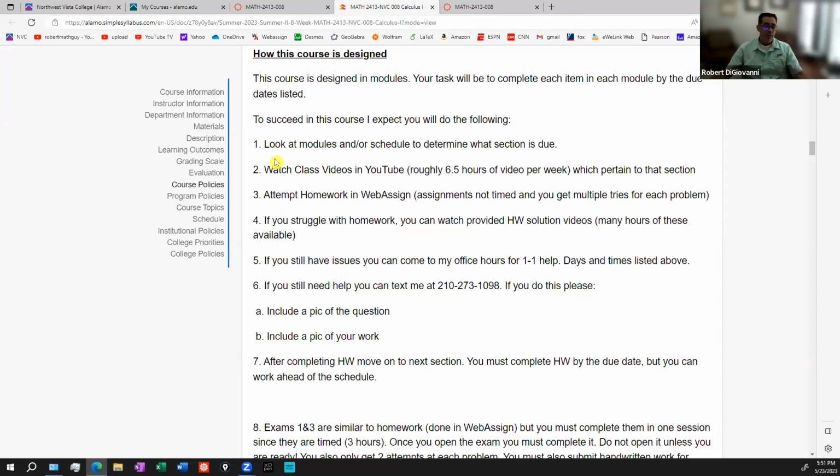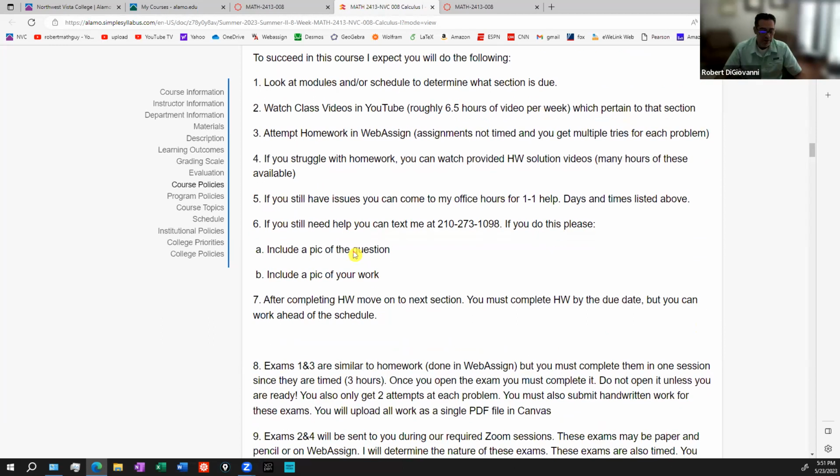Now, exams 2 and 4, the ones that are worth a big part of your grade, I will provide you a review for each of those, and I'll provide you solutions to the review. It's going to be up to you to look at that review, make sure that you know how to do every problem on that review, every concept you understand. So that's the gist of the class.